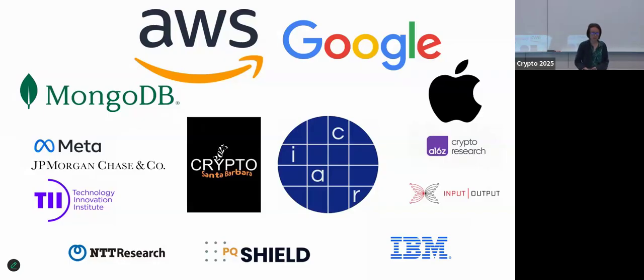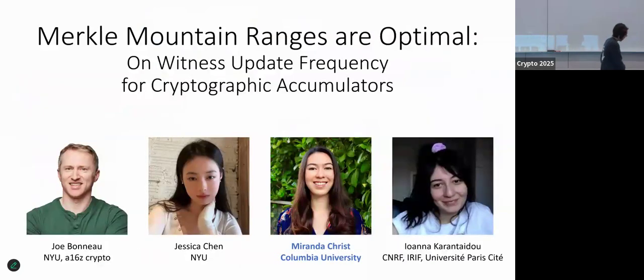Okay, let's thank Elaine again. So our second talk of the session is "Merkle Mountain Ranges Are Optimal on the Witness Update Frequency of Cryptographic Accumulators." This is work by Joseph Bonneau, Jessica Chen, Miranda Christ, and Joanna Curran-Tidal, and Miranda Christ will be giving the talk.